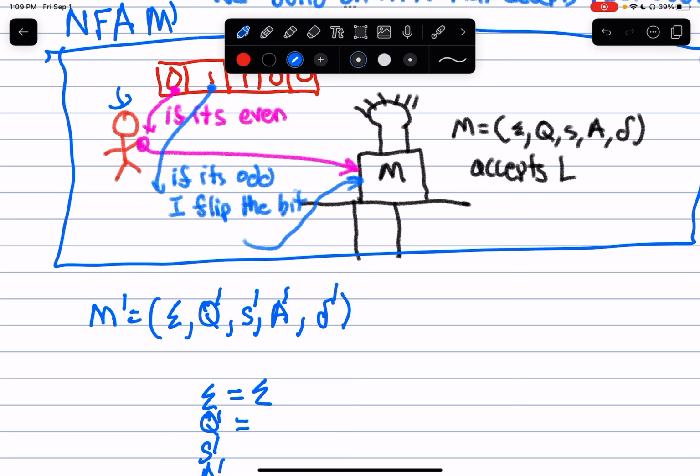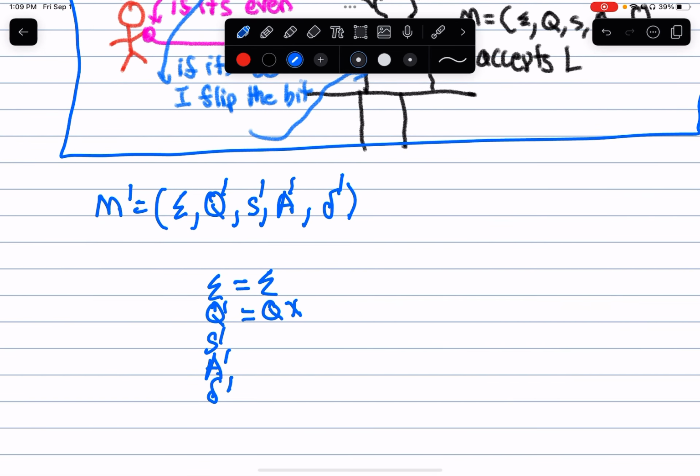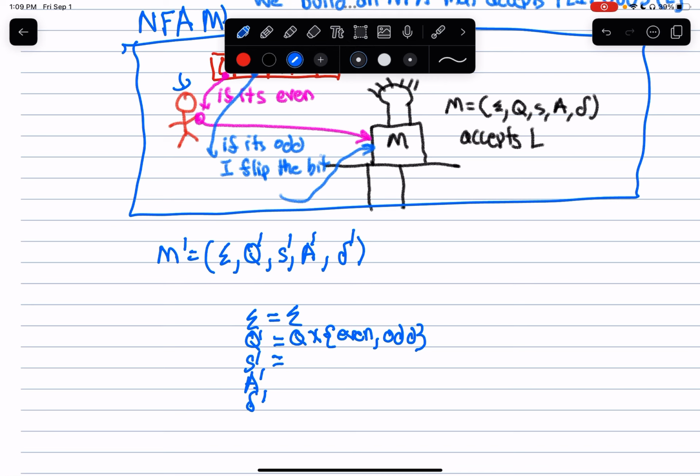So not only do I need to keep track of the state of my black box, which is Q, I also need to keep track of whether or not the bit that I am currently passing into the box is even or odd. So the states are going to be Q cross some sort of flag indicator variable to keep track of even and odd bits. The first bit that I pass into my machine, this DFA starts in its own start state, S, right? It has its own start state. The first bit that I pass in, if I'm zero indexing, is that going to be even or odd? Zero index will be right. 0 divided by 2 is 0.